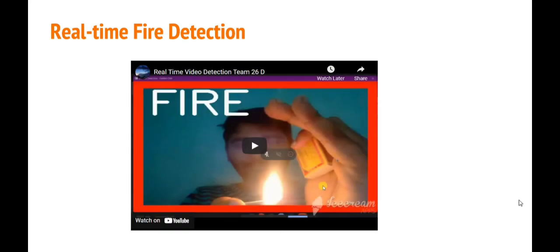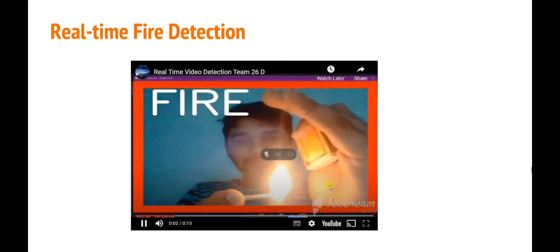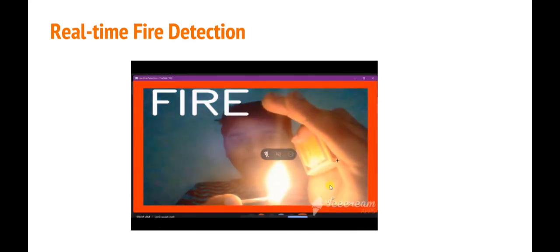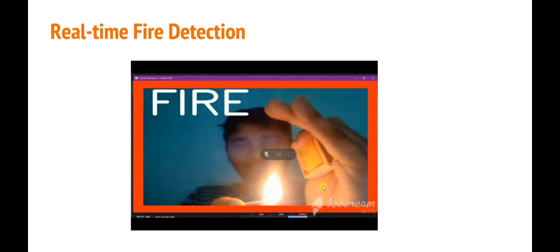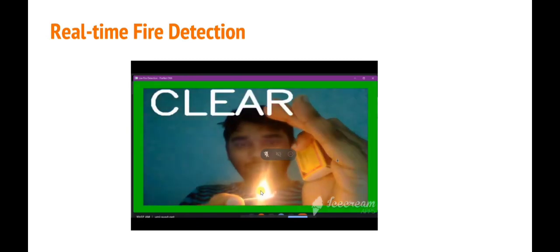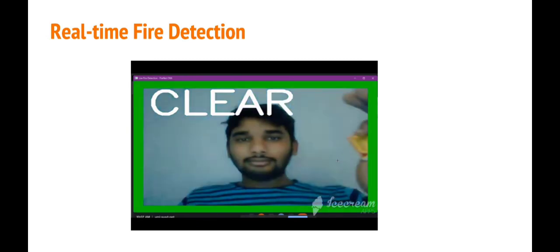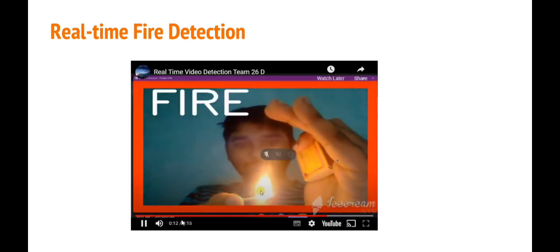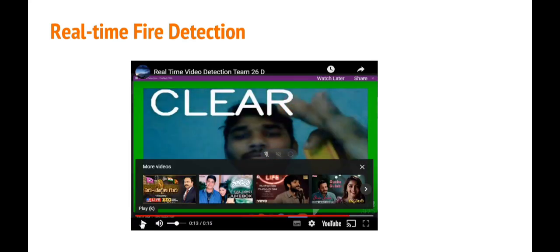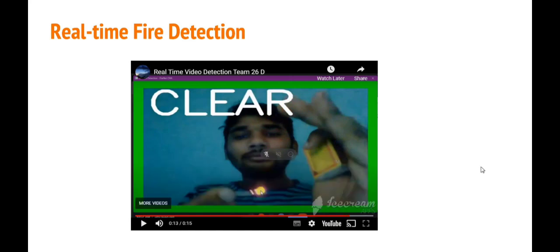So I would also like to show the real-time fire detection that we implemented. So here, this input was taken from the webcam. So if there's any fire detected, same as shown in the previous slide, the border becomes red and there will be a label called fire written. And if there isn't any fire, then the border becomes green and there will be a label called clear over the screen.